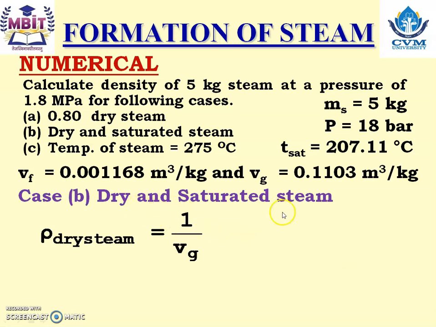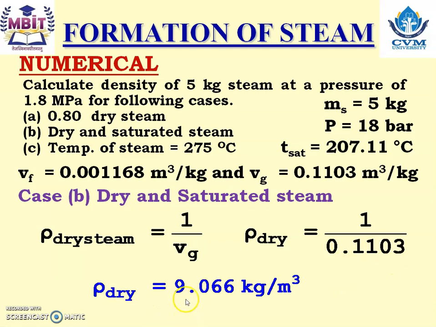Next one is dry and saturated steam. Density of dry and saturated steam is equals to 1 upon Vg. And Vg we will get from the steam table. So it is 1 upon 0.1103. So density of dry steam is 9.0666 kg per meter cube.